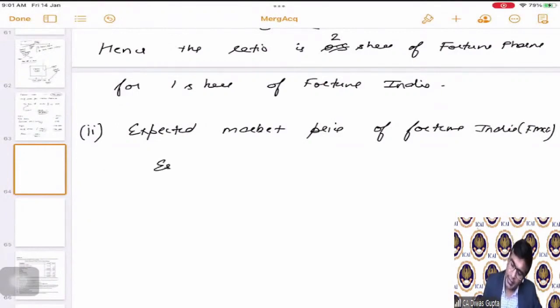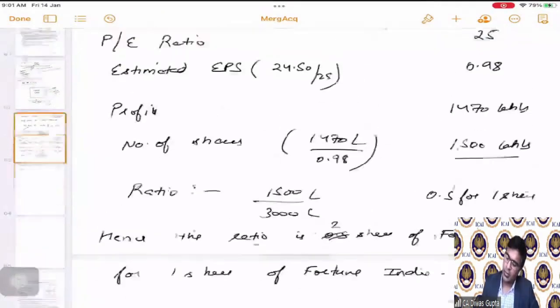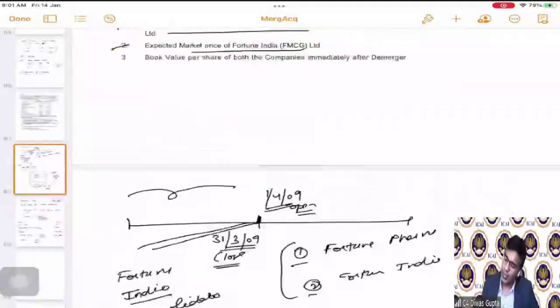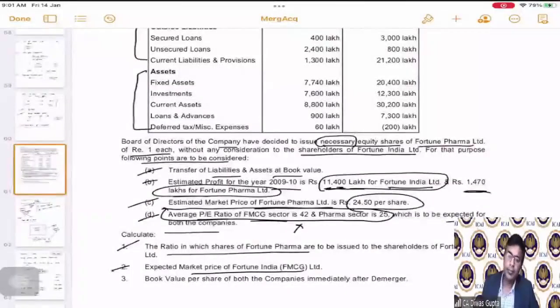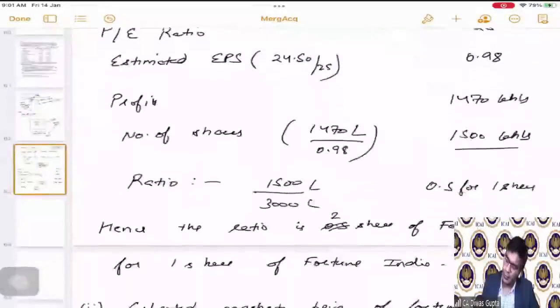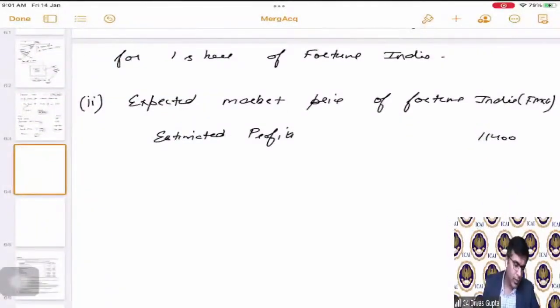So this is going to be estimated profits. We are given in the question as 11,400, correct? And the number of shares.